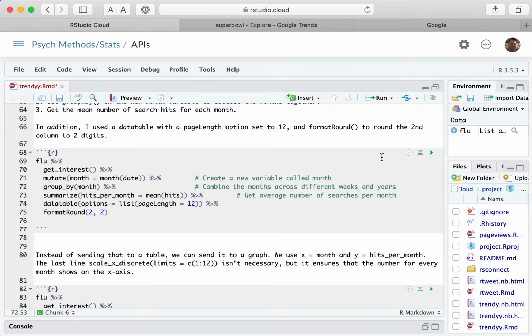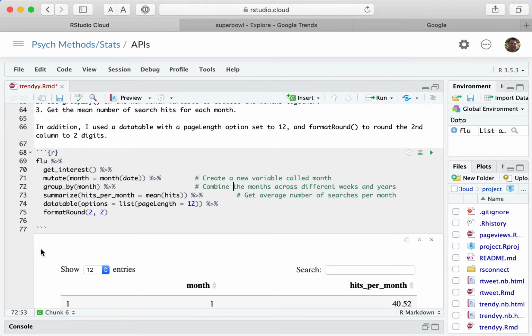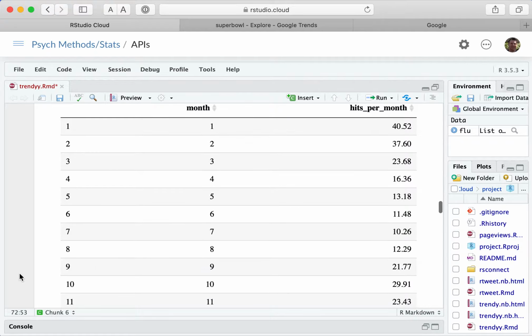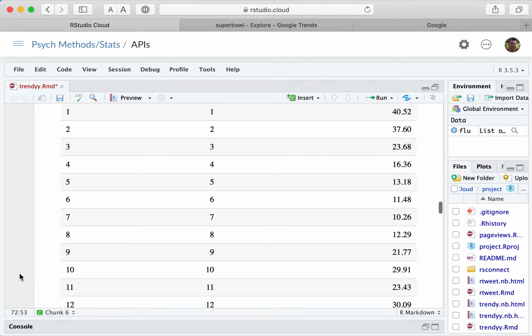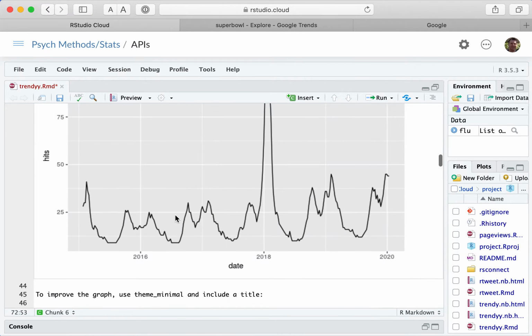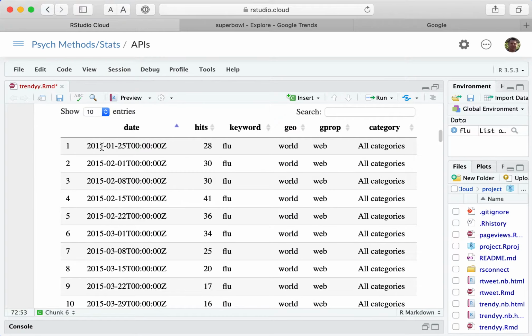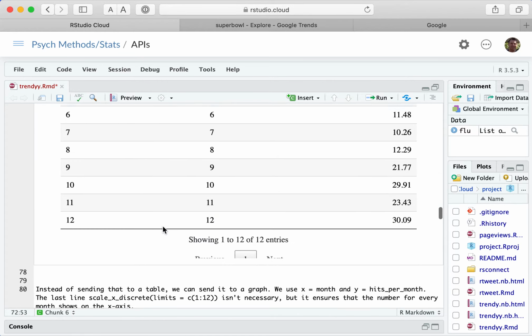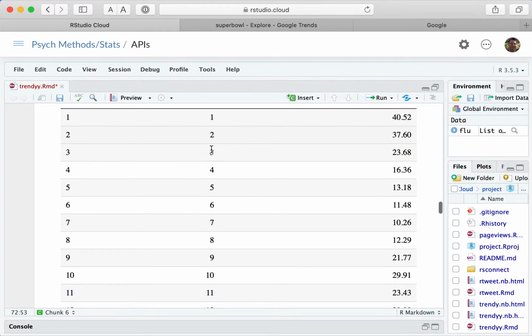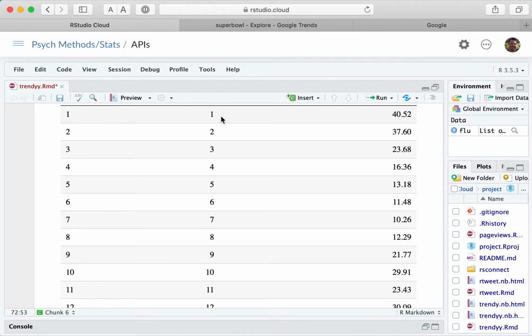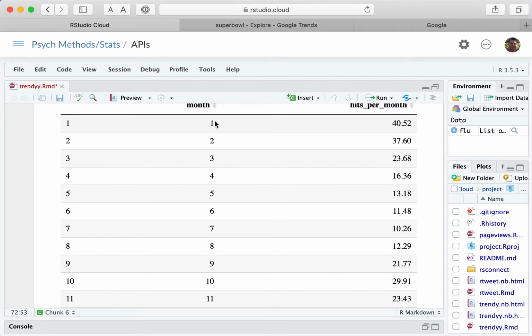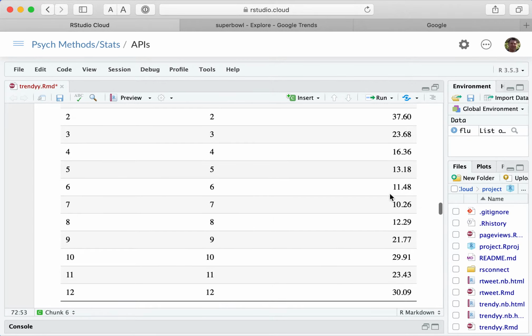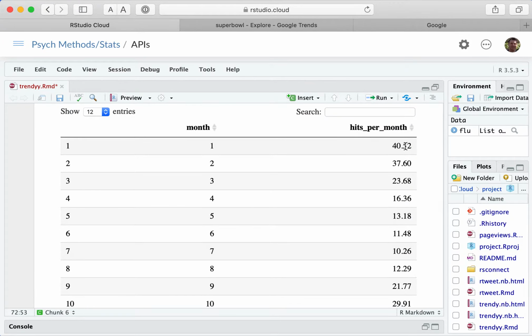And then I'm going to create a data table, so let's take a look at that. There you can see across all of the months for all of the years, 2015 and on, it's going to take the mean of all of those Januaries, including the 4 search weeks during January that Google Trends will give you, and all the different years. And you can see that I think January was the highest.